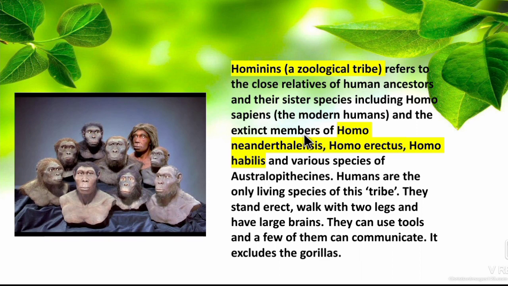Extinct means not currently available. So the extinct members include Homo neanderthalensis, Homo erectus, Homo habilis and various species of Australopithecines. Humans are the only living species of this tribe. So among this tribe, the only surviving species is we, the humans. So they stand erect. So humans, they have developed.